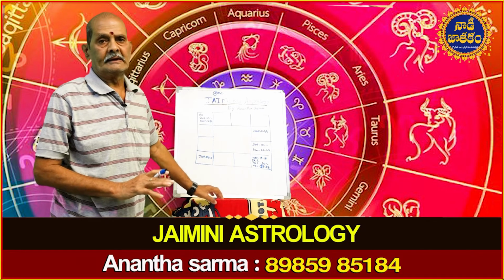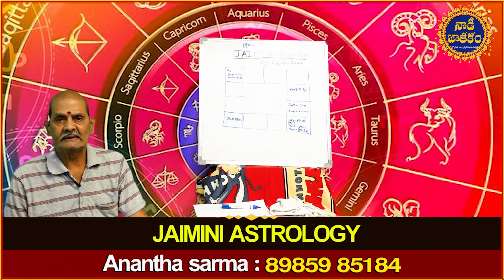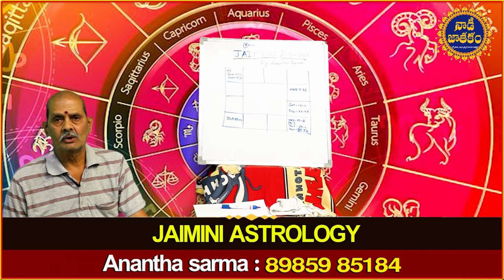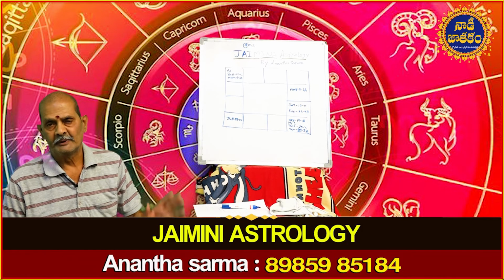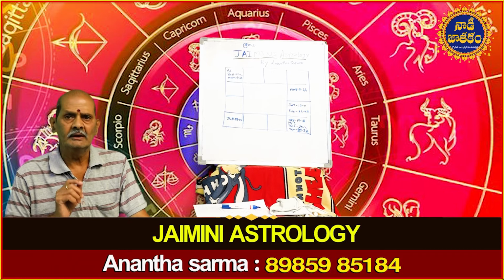KL means Karakamsha Lagna. So far, we have learnt three important reference points, as we call them. One is Arudha Lagna. The other day we learnt what Arudha Lagna is. It is an important reference point. Then in the previous lesson we learnt Upapada Lagna also. That is also a reference point. The third important reference point is Karakamsha Lagna, which I have explained to you just now. These three are important reference points in Jaimini Astrology.